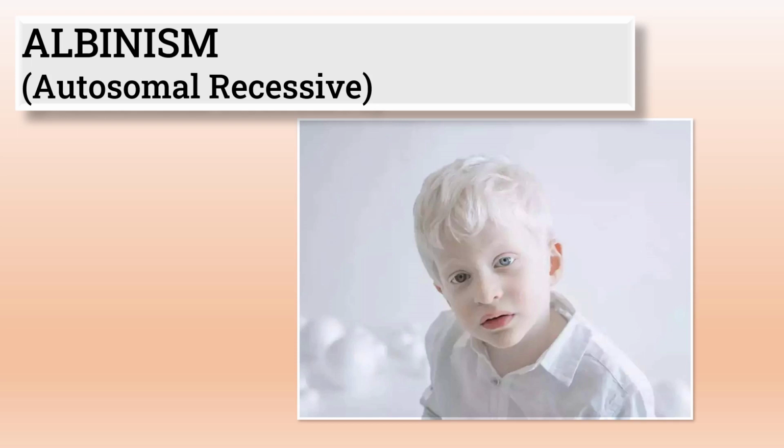Welcome you all. So here we are going to discuss the important disorder that is albinism, which is an autosomal recessive disorder. It is an inherited deficiency of enzyme tyrosinase, which leads to this genetic disorder, and the incidence is 5 in 1 lakh birth, and it is the inborn error of tyrosine catabolism which has characteristic features we will discuss here, and it is autosomal recessive. As we have already discussed, most of the enzyme deficiencies are autosomal recessive.